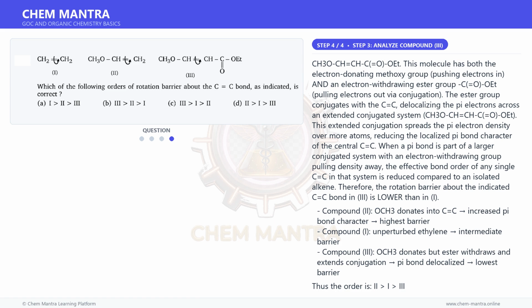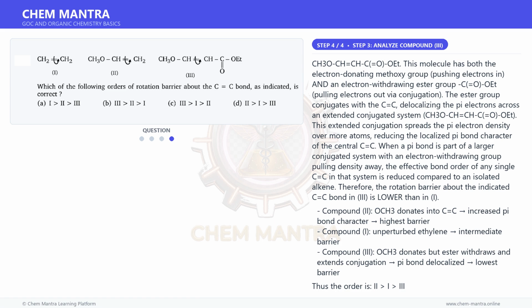This resonance actually means the C=C has some single bond character in the resonance contributor, which could be interpreted as lowering the rotation barrier because the pi electrons are delocalized onto oxygen. The C=C bond order decreases due to delocalization onto O.